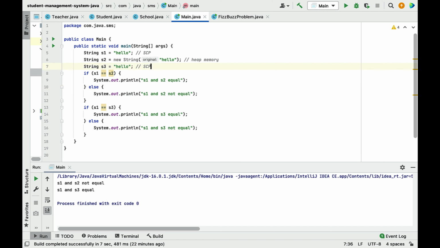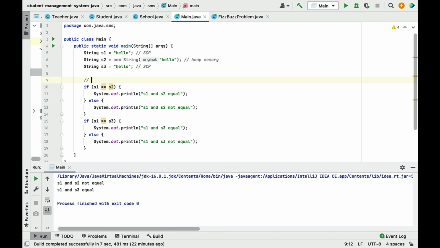Now look at the if condition, s1 == s2. Before understanding this, we need to understand the difference between the == operator and the equals method. The == operator basically checks whether these two reference variables are pointing to the same object or not. So the == operator is used to check the address location, or the memory location, whether s1 and s2 both are pointing to the same memory location or not.